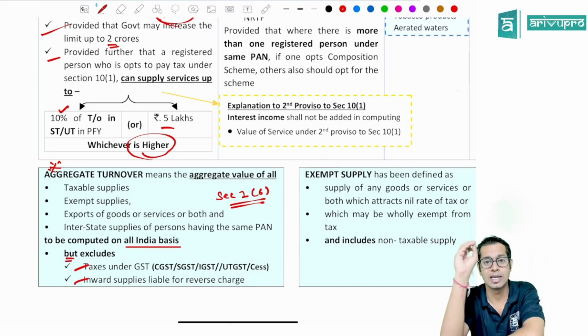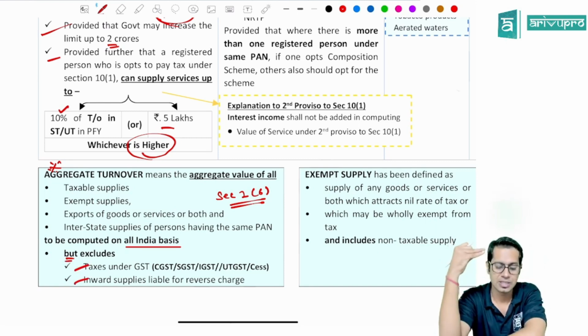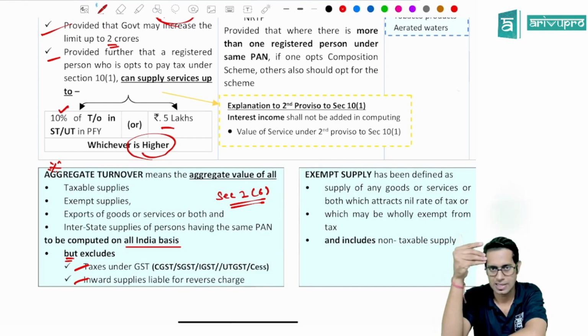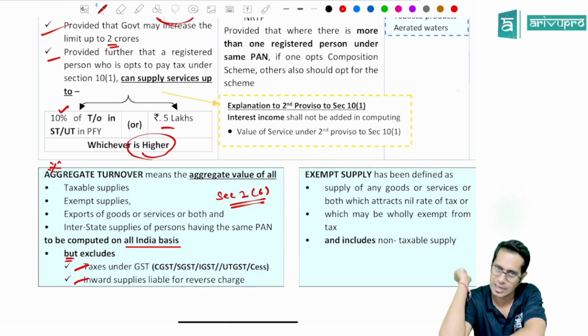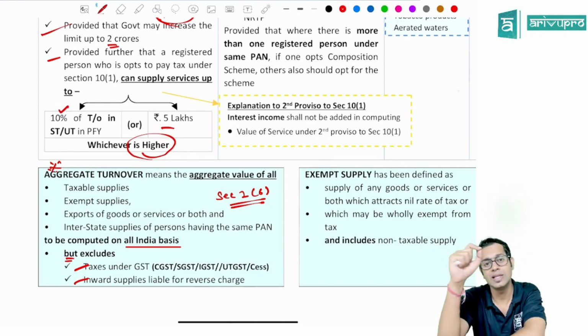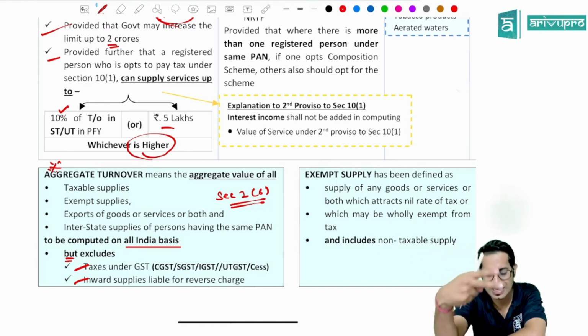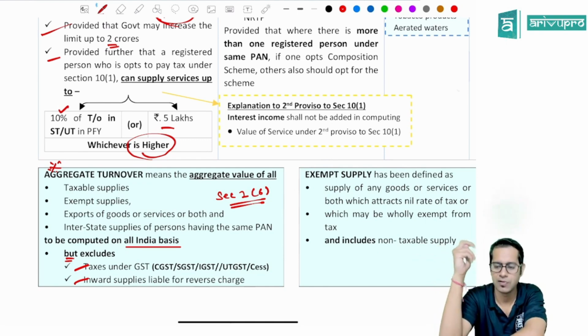Aggregate turnover means aggregate value of all taxable supplies, exempt supplies, export of goods or services, and interstate supply to a person having the same PAN. Whenever you are computing this aggregate turnover, compute it on an all India basis. But please don't include two things: taxes under GST law and inward supply liable for reverse charge.